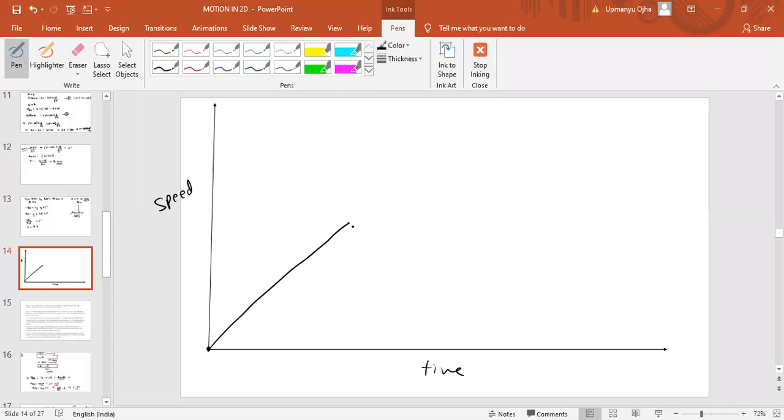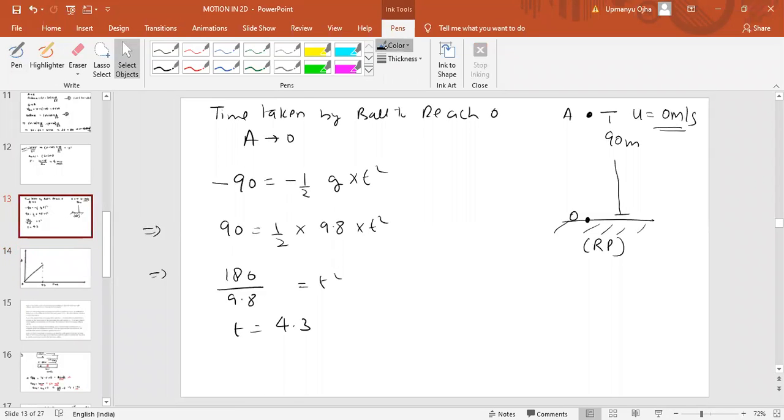Now when it reaches time t equal to 4.3 seconds, this is point O, the origin, and this is point A. What is the speed when it reaches the ground? The speed can be easily found: v equal to u minus gt.